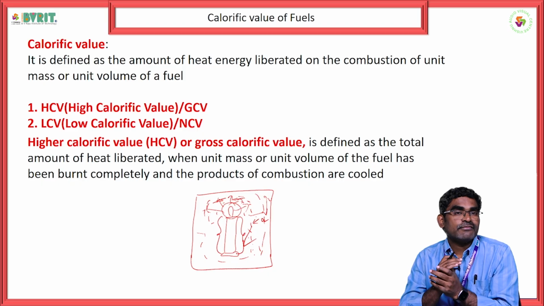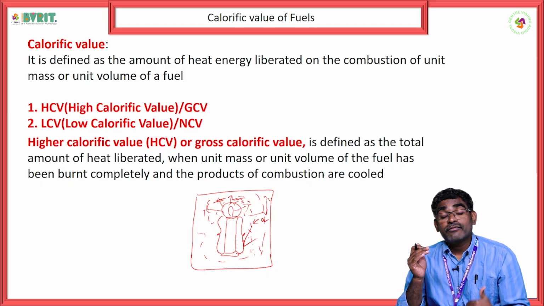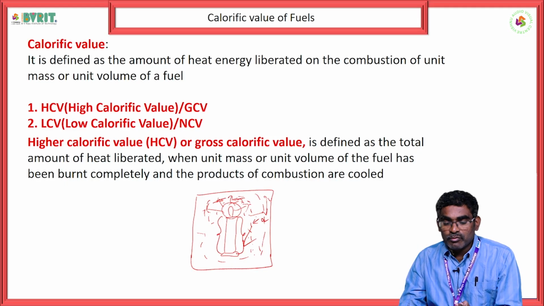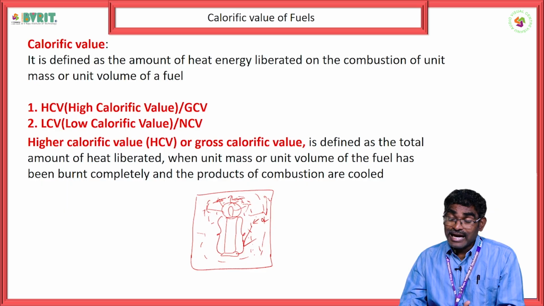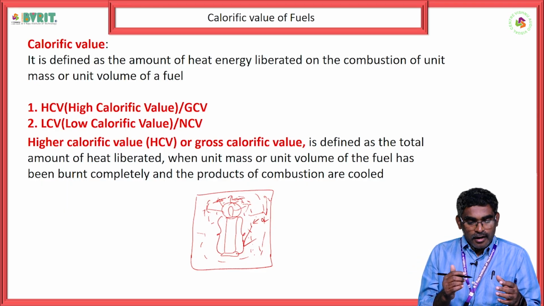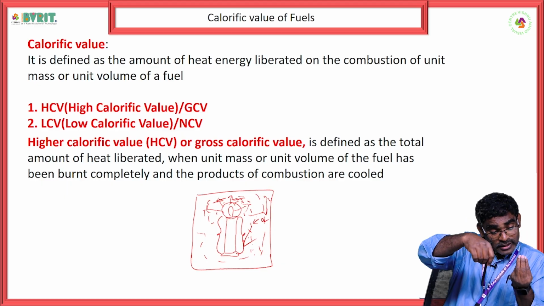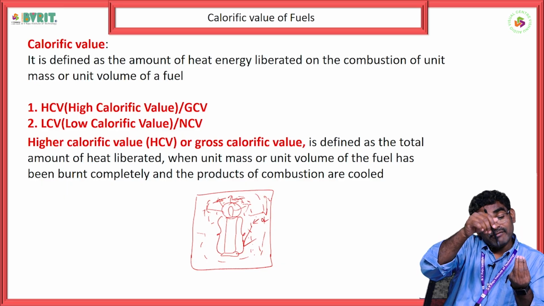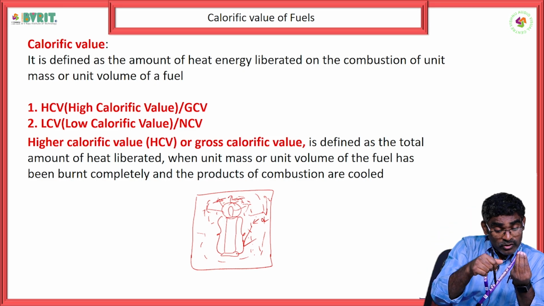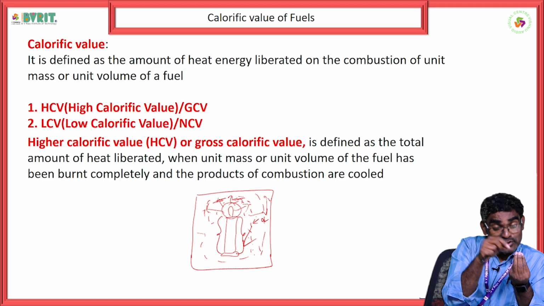So gross calorific value, or high calorific value, is defined as the amount of heat energy liberated when unit mass or unit volume of a fuel is burnt completely and the combustion products are allowed to cool down. Here we are even considering that due to this heat, the surrounding gases also get heated up, and we are giving some time for the surrounding gases to cool down. On cooling, whatever heat this gas produces, that heat also we are considering.